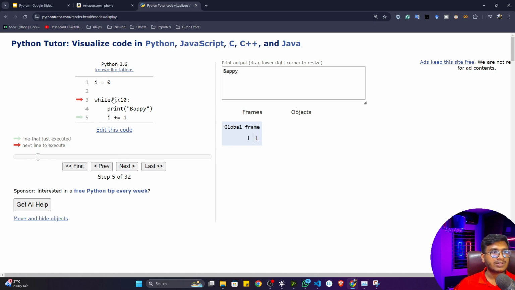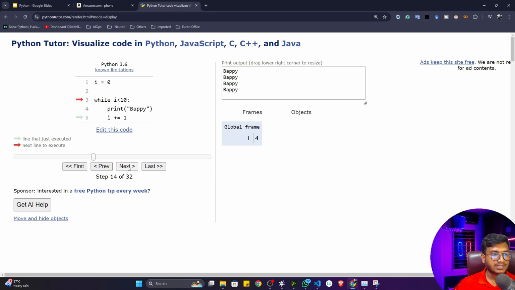Again it will come here and check whether 1 is less than 10 or not. You can see 1 is less than 10, so again the condition is true. Again it will go to the print and print my name. It will update the value again, and it will become 2, and my name has been printed 2 times. Now again it will check whether 2 is less than 10. Again it's true. It will print my name and update the value again. That's how it is repeating.